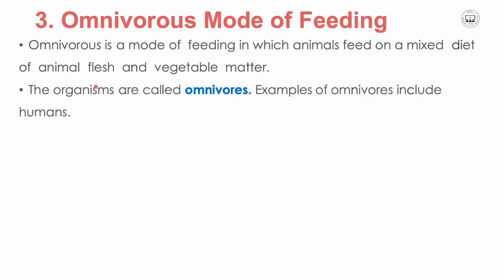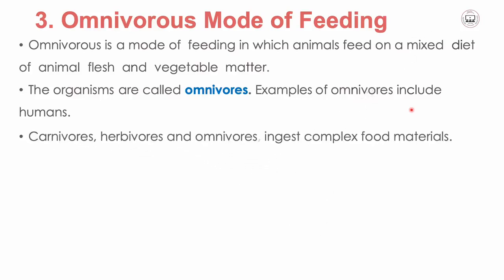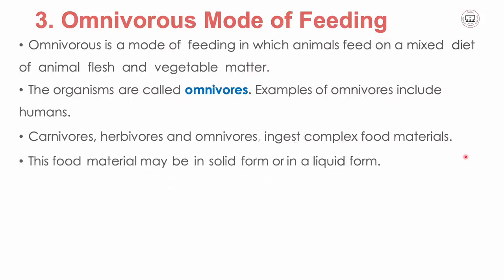We might say these kind of organisms are called omnivores, and examples of omnivores might include human beings. You are there as a human being, a very good example of omnivores. So carnivores, herbivores, and omnivores ingest complex food materials. To ingest is like to take in. So they ingest complex food materials, and this food material may be in solid form or in a liquid form.